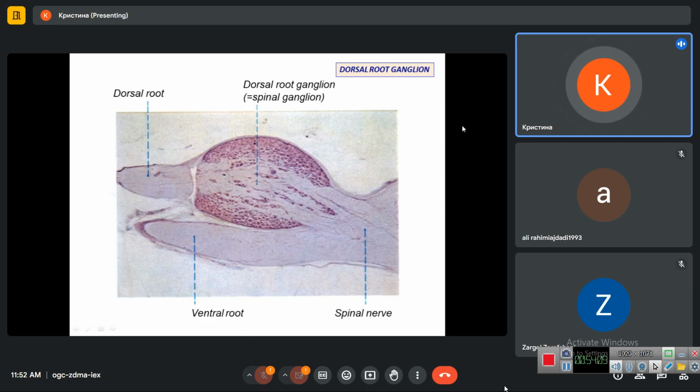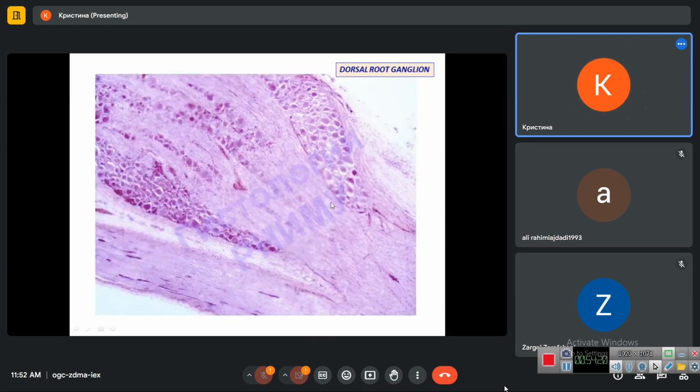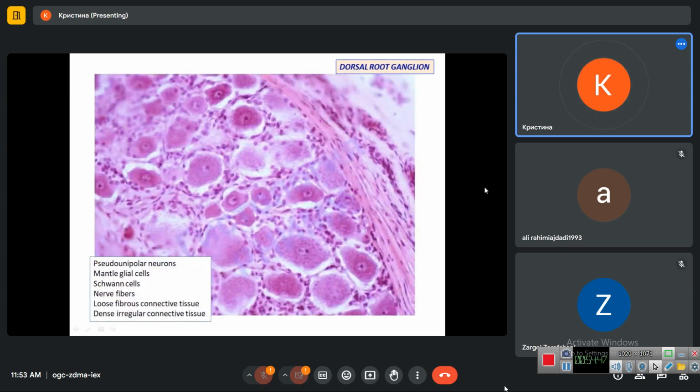Here is this preparation at higher magnification. Cell bodies of neurons are seen here, and all the rest of the area is filled with nerve processes. At high magnification, cell bodies of neurons are rounded here. All this organ is covered with a capsule of dense fibrous irregular connective tissue, and these areas are filled with nerve fibers, with Schwann cells, and some amount of loose connective tissue between the nerve fibers.